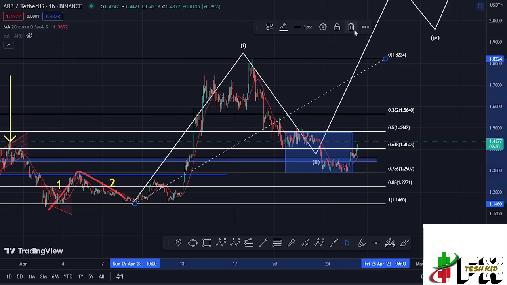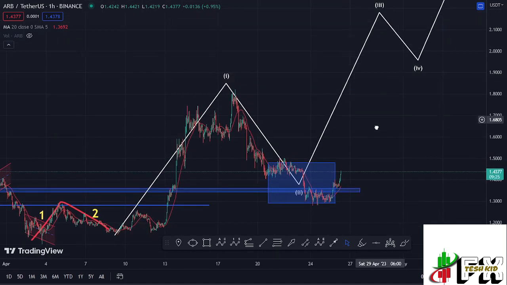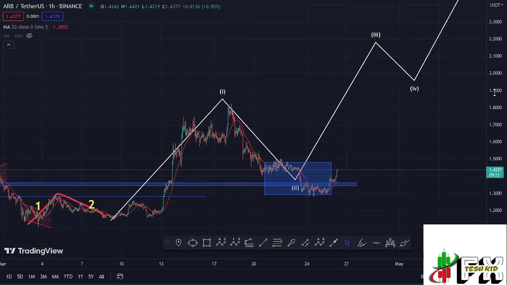And at the time of this recording, we are seeing a reaction of this target area in what could be the start of an impulsive wave to the upside in the formation of this wave 3.